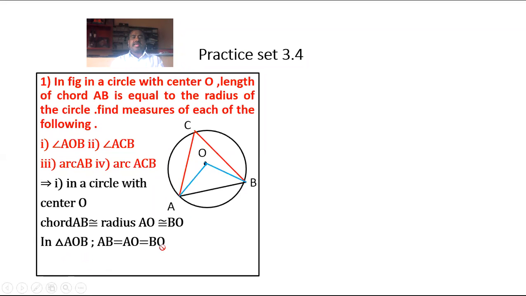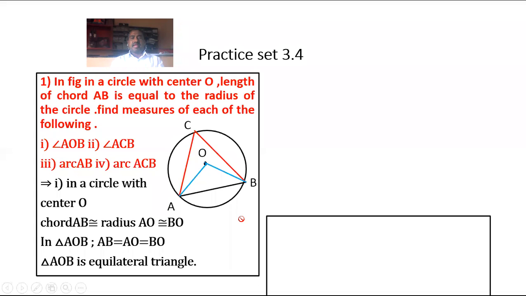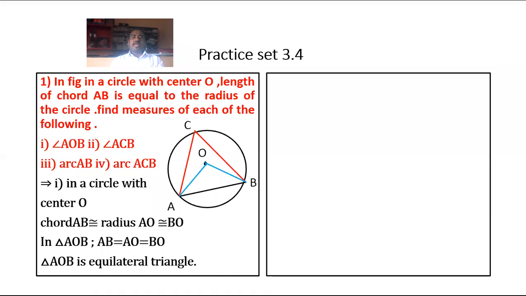Therefore, in triangle AOB, all sides are congruent. Hence, triangle AOB is an equilateral triangle. त्रिकोण OAB मध्ये सर्व बाजू एकरूप आहेत, म्हणून तो समभुज त्रिकोण आहे. And every angle in an equilateral triangle is 60 degrees. समभुज चौकोनाचा प्रत्येक कोन हा 60 अंशाचा असतो. Therefore, measure of angle AOB is equal to 60 degrees. This is the solution of the first sub question. Angle AOB is equal to 60 degrees.